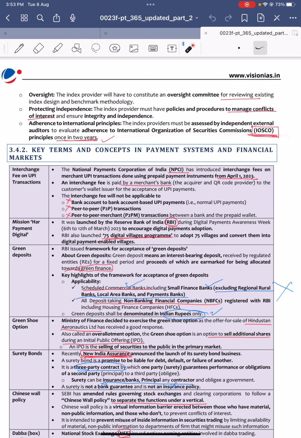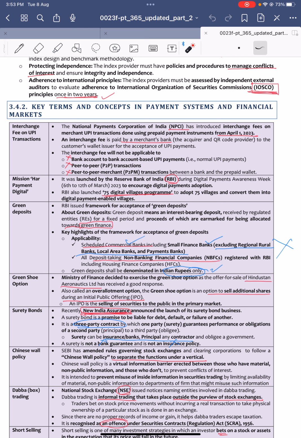Next, key terms and concepts in payment systems and financial markets. Interchange fee on UPI transactions. Earlier we know the merchant discount rate, right? Merchant discount rate was introduced by the RBI earlier, where if you go to some shop and want to use your card for payment, and that shop is accepting your card and the transaction, that shop has to pay some fee for accepting your transaction through card payment. This is called the merchant discount rate.